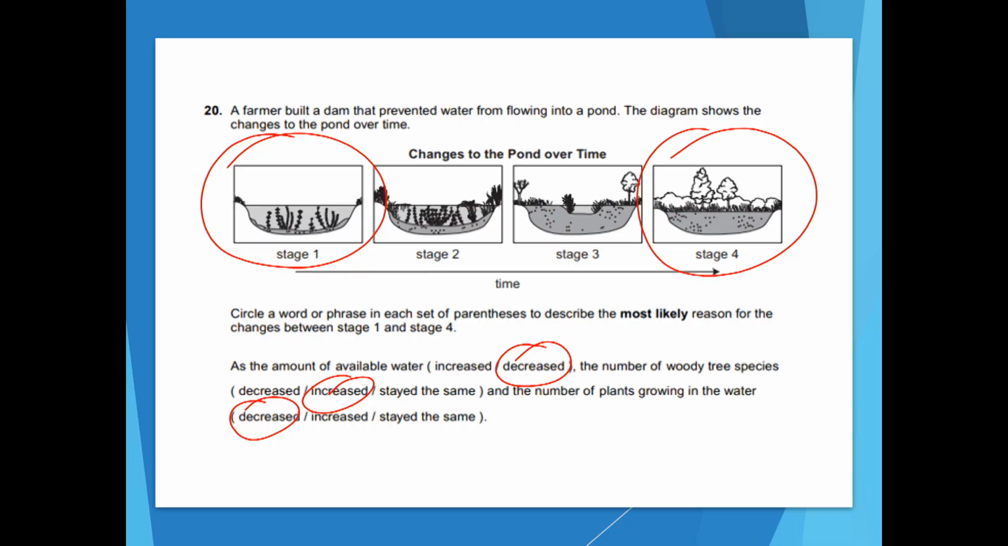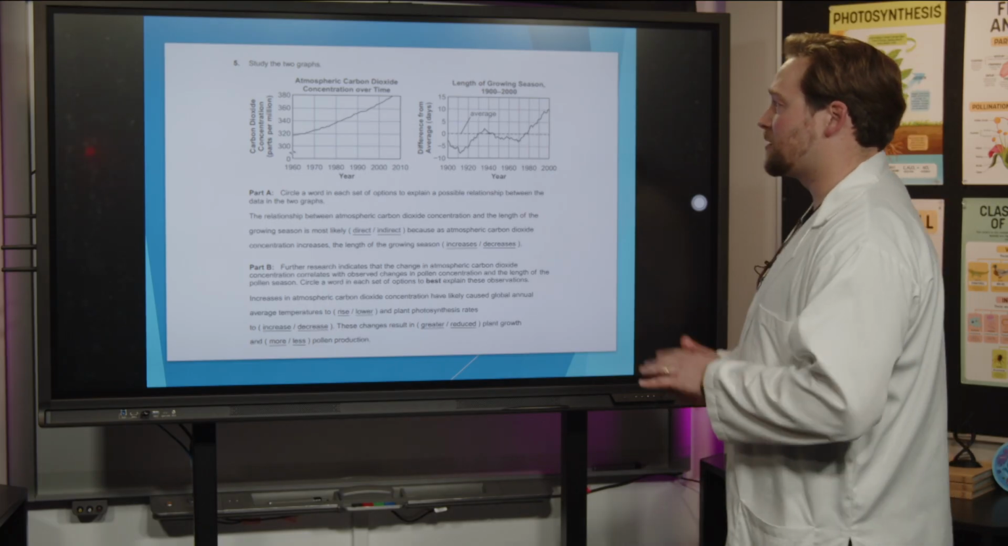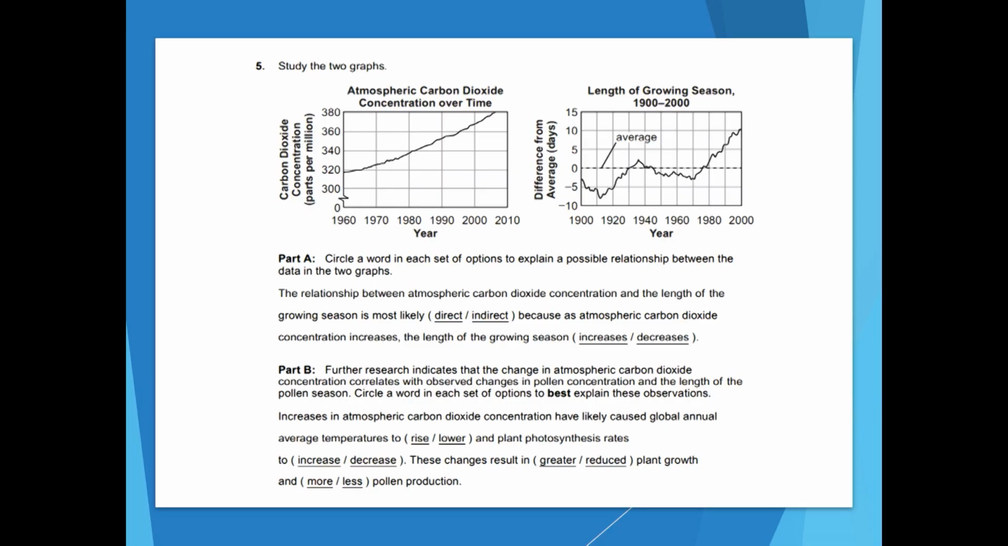Okay, great work. Just a couple more. Y'all hang in there with me. This says, study the 2 graphs. Part A says, circle a word in each set of options to explain a possible relationship between the data in the 2 graphs. Okay, so let's read over this.